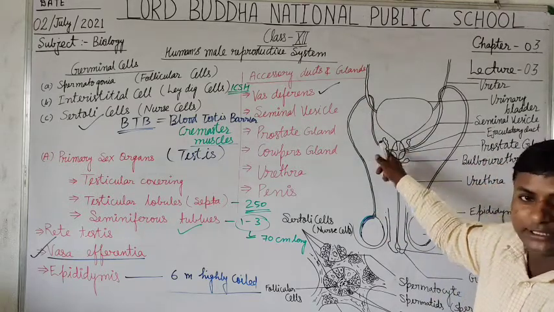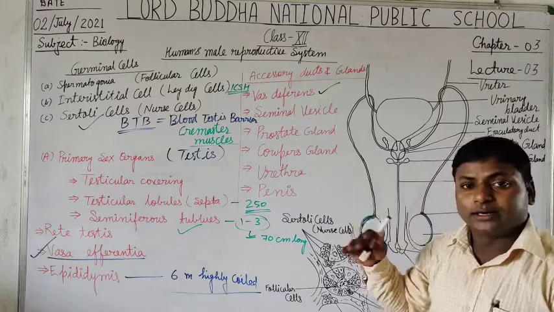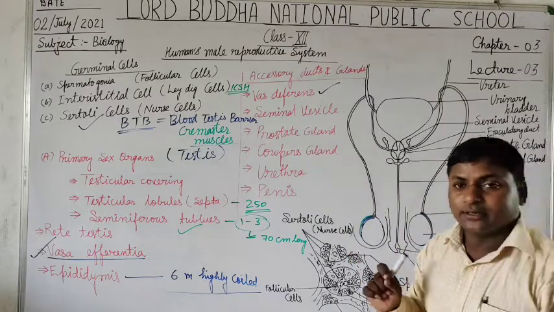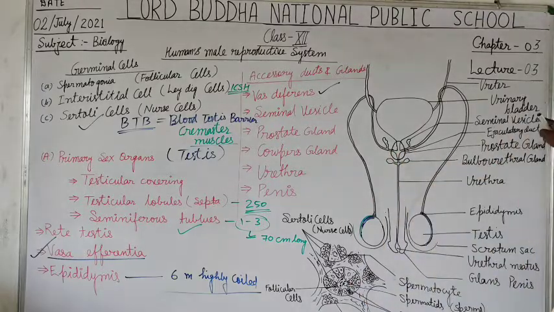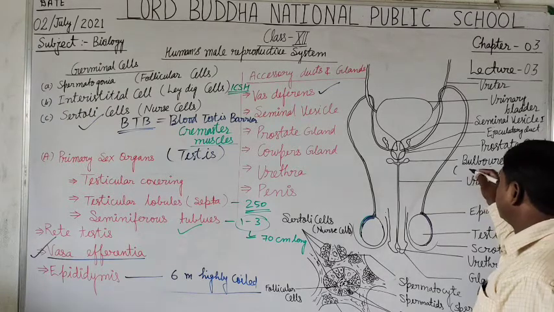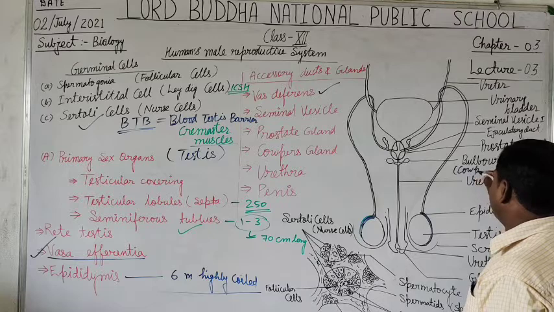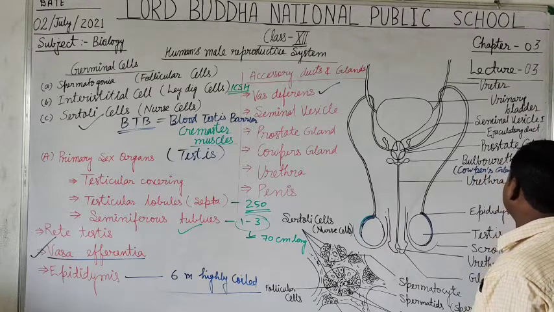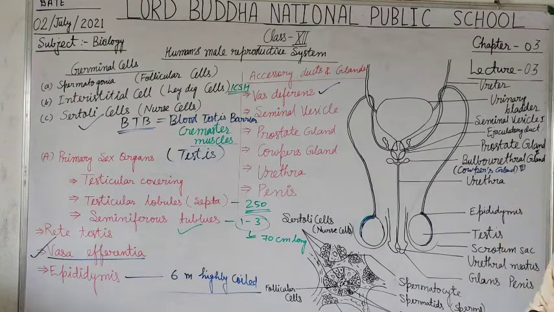This is the first accessory gland, the seminal vesicle, and the prostate gland is regarded as the second accessory gland of the human male, and the bulbourethral gland, also called Cowper's gland, is the third accessory gland.